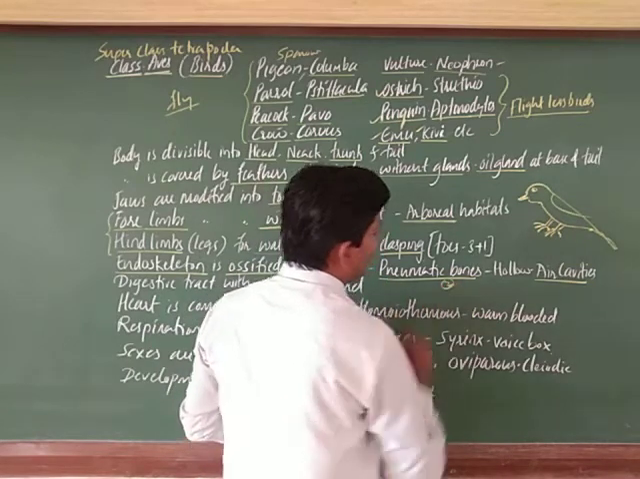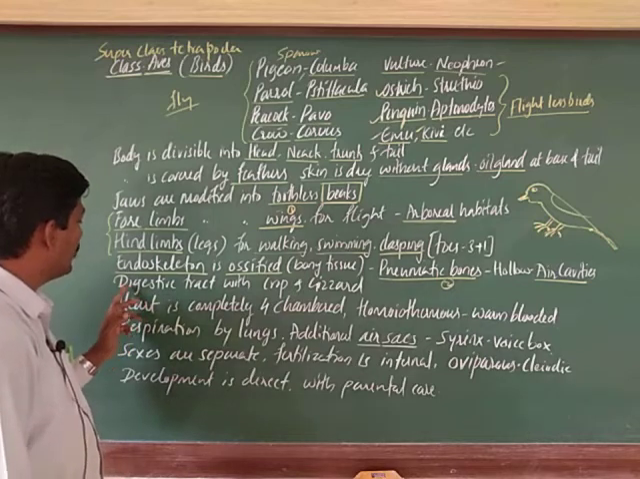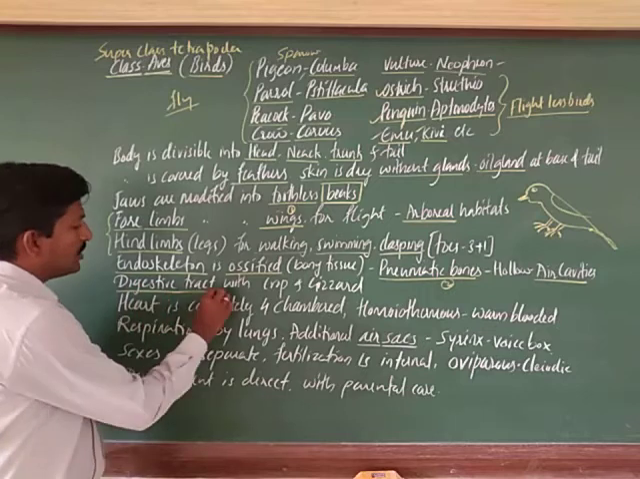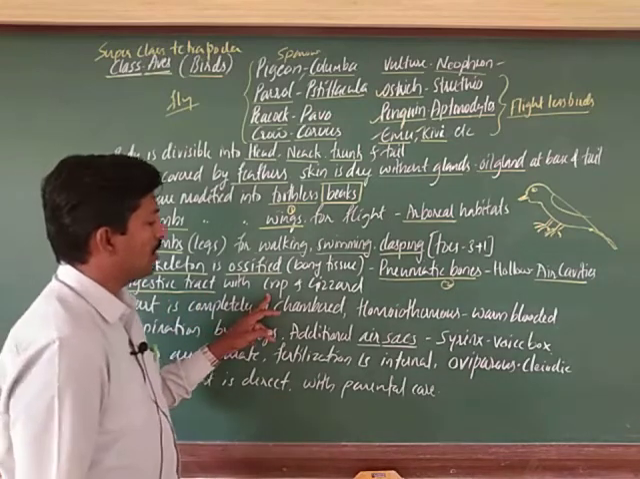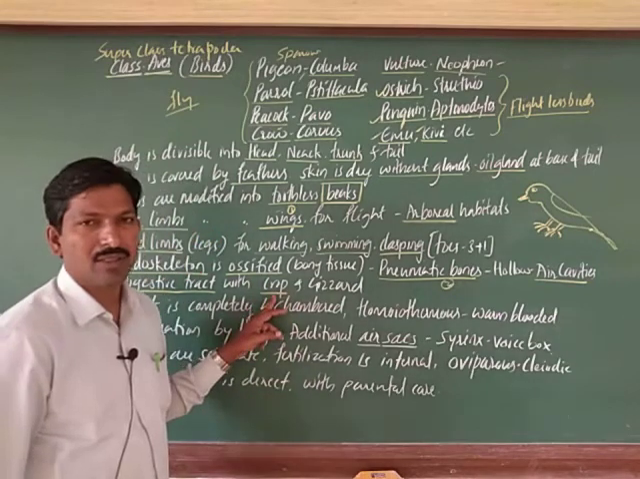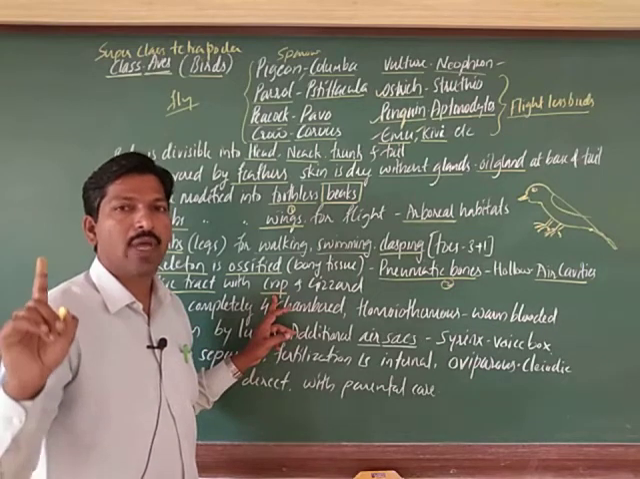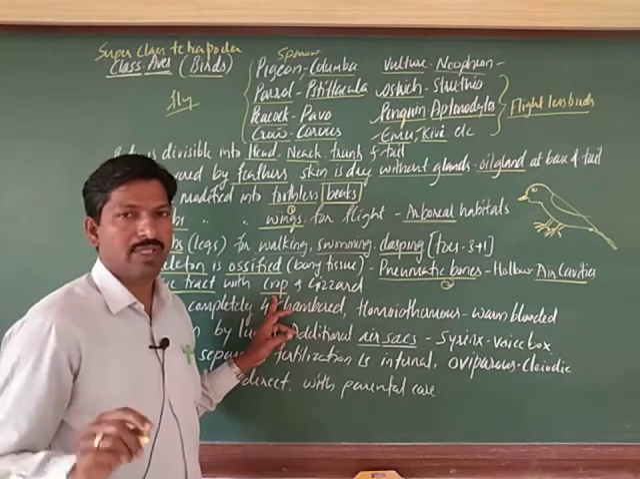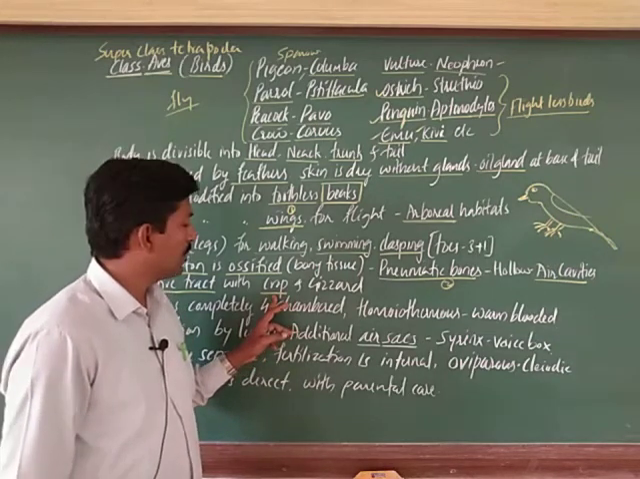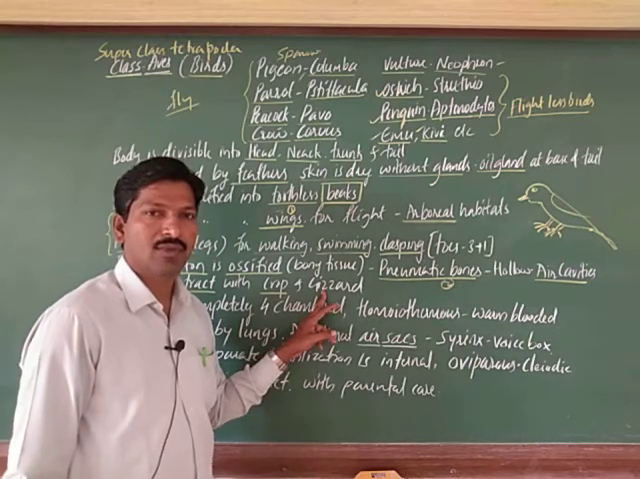This is the second one I will take, and next we will go to the next feature, one of the important characters, the digestive system. The digestive tract has additional structures like the crop. The digestive system is complete. It starts from the beak, the mouth, to the cloaca. The alimentary canal opens into the cloacal chamber. The crop and gizzard are the additional structures we observe.